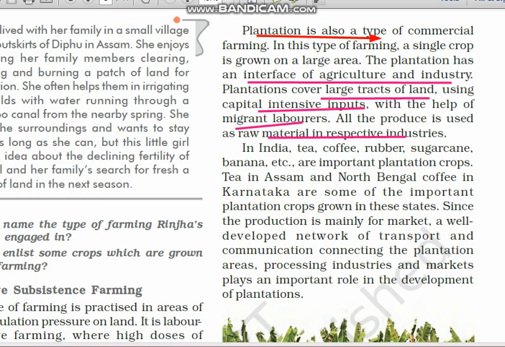For example, tea, coffee, rubber, sugarcane and banana are referred to as plantation crops. If you look at the India map, in Assam and North Bengal the plantation crop is tea. In Karnataka, the plantation crop is coffee. Since the production is mainly for the market, a well-developed network of transport and communication connecting the plantation areas, processing industries and markets plays an important role here.